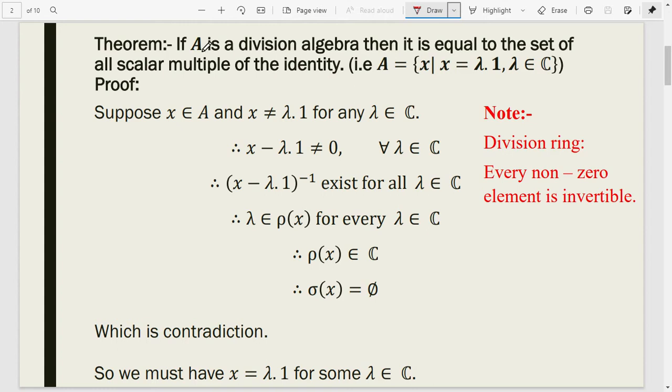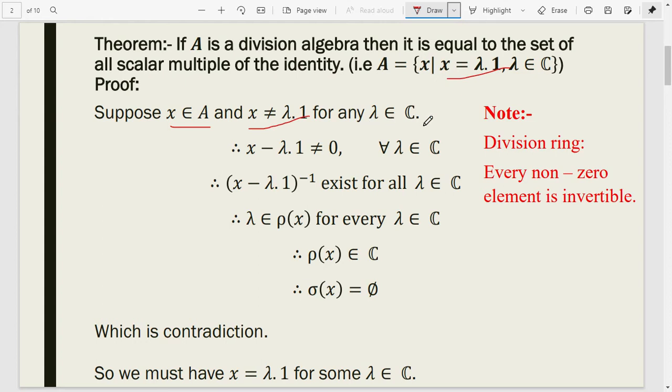Theorem. If A is a division algebra, then it is equal to the set of all scalar multiples of the identity. That is, A is equal to {x such that x = λ·1, where λ belongs to C}. Proof. Suppose x belongs to A and x is not equal to λ·1 for any λ belongs to C.